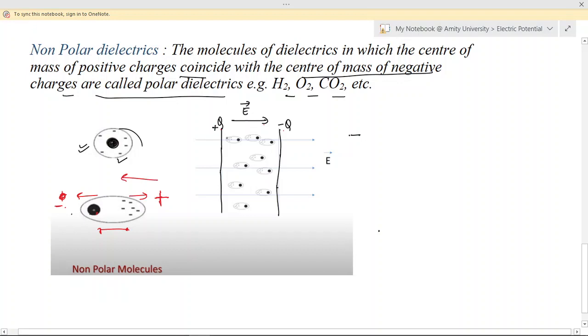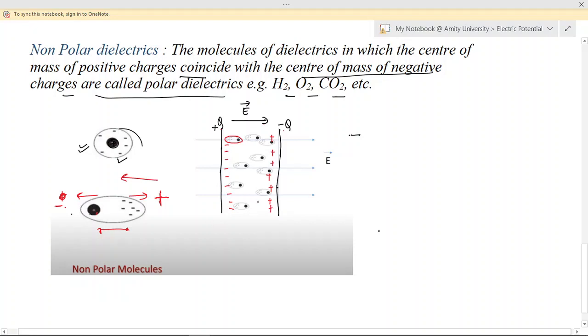The centers which were coinciding are now separated: the negative charges deposit on the left side within the dielectric, and the positive charge finally sits towards the negative plate within the dielectric.